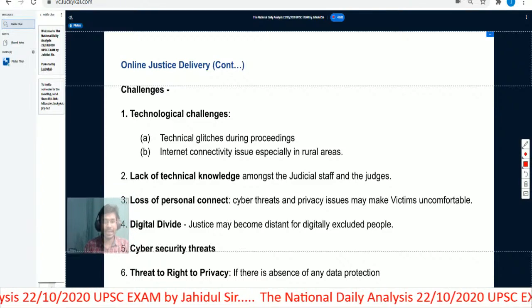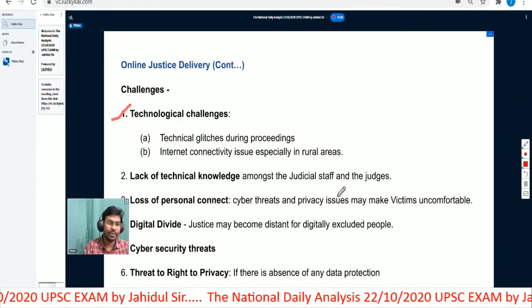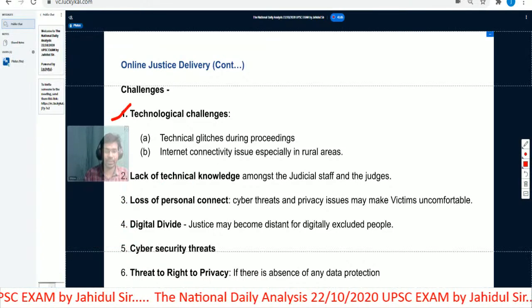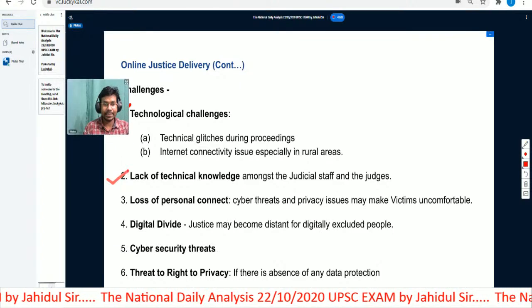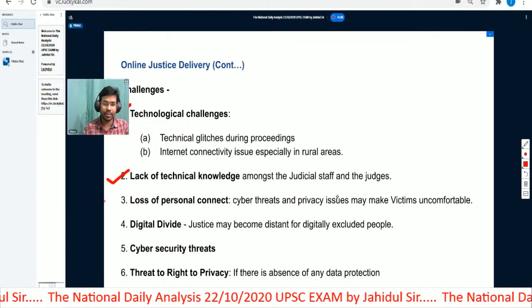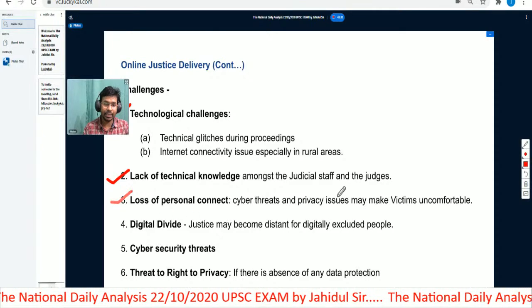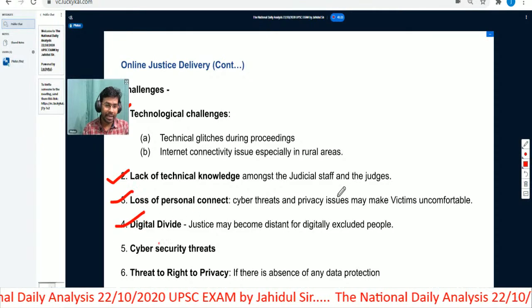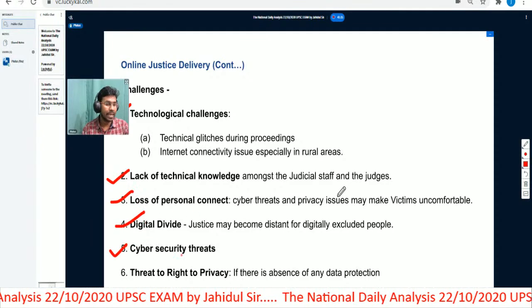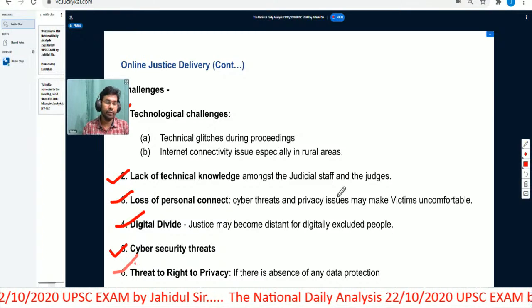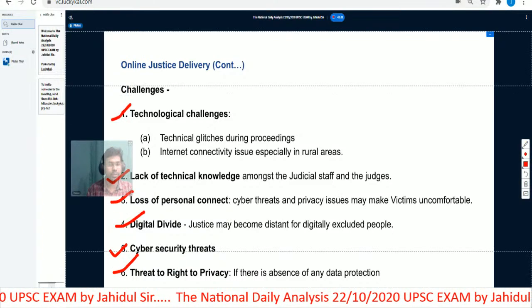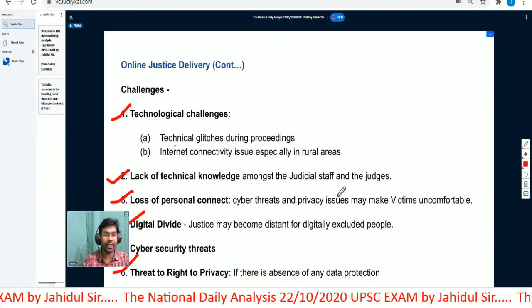Now, what are the challenges that we can face related to online justice delivery? One of the challenges is technological challenge. Second is lack of technological knowledge. Third, loss of personal connect. Then there may be a digital divide. Other issues may be cyber security threats. Then we may face a threat to the right to privacy. Okay, so we will discuss these challenges in detail.